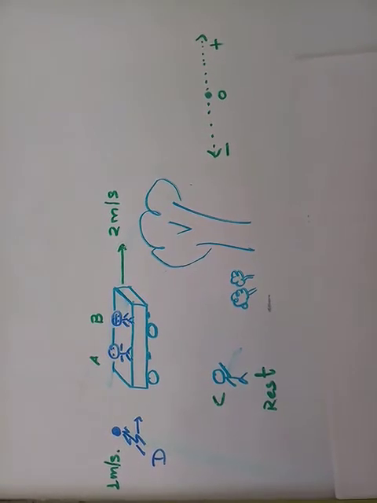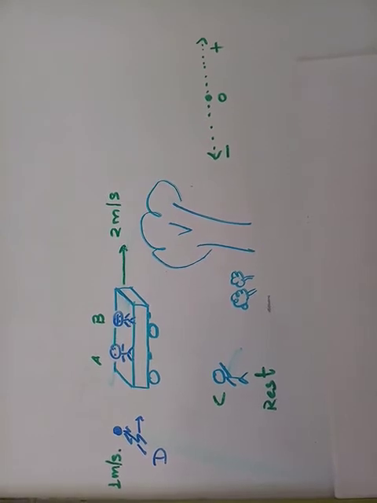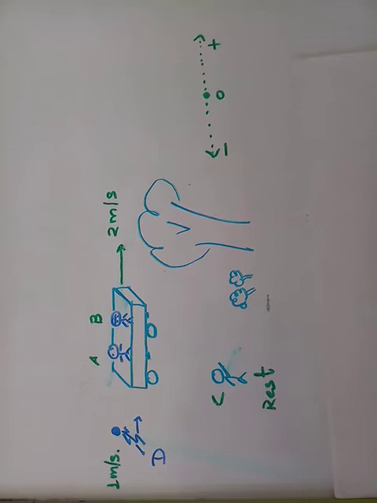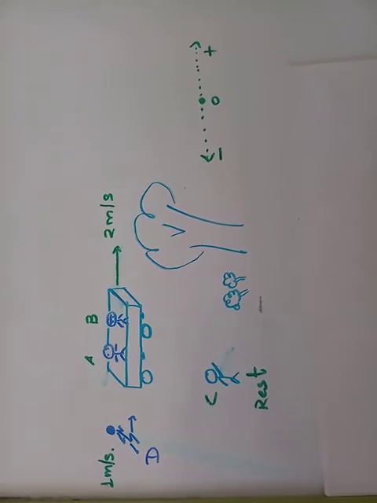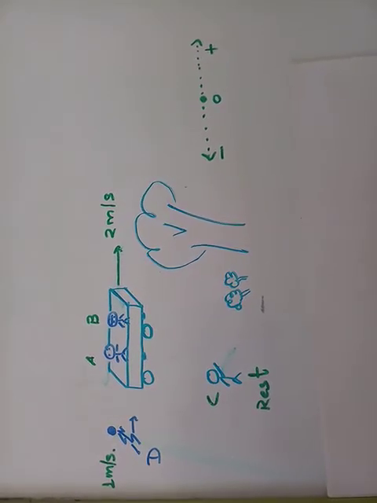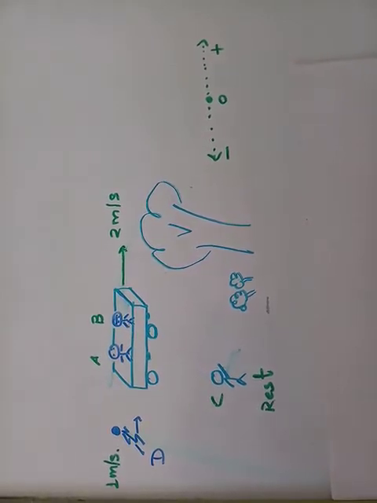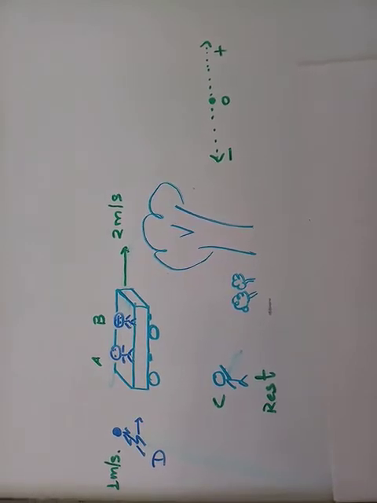Because D himself is moving with a speed of 1 meter per second, the apparent speed of body A according to D will be 1 meter per second. That means he will observe that A is moving away from him towards the right side with a speed of 1 meter per second.